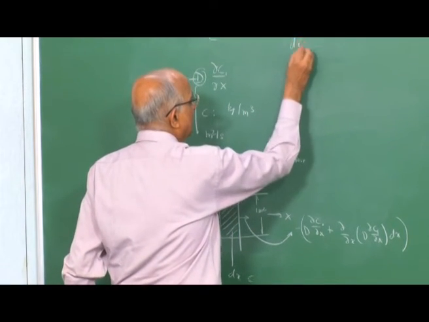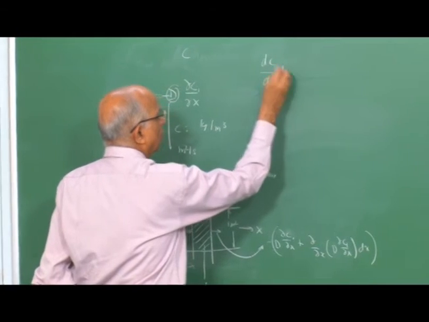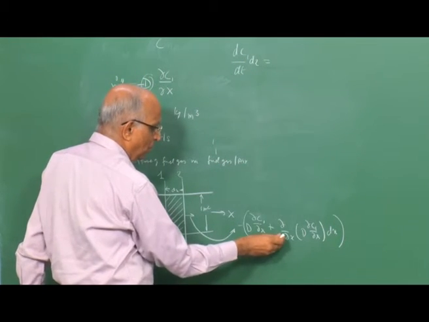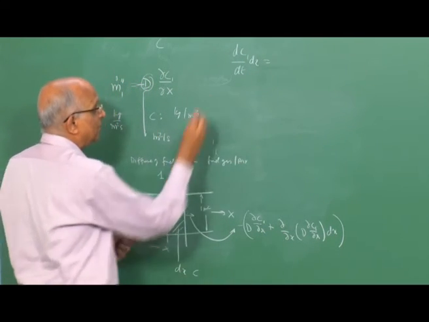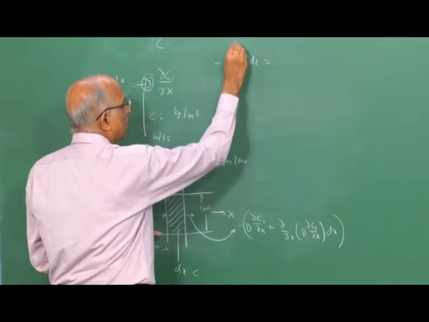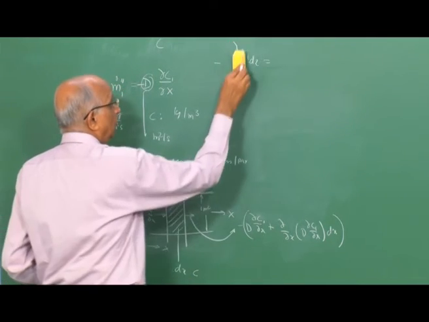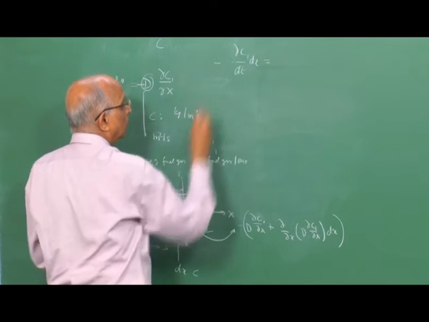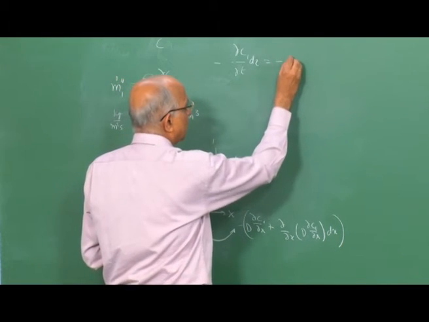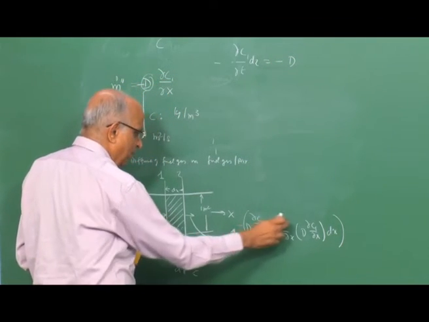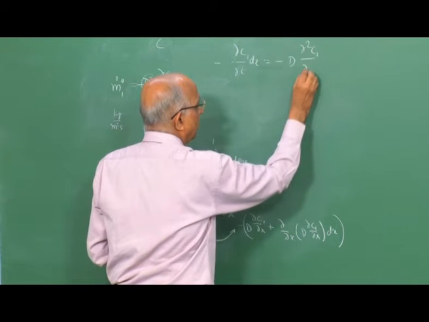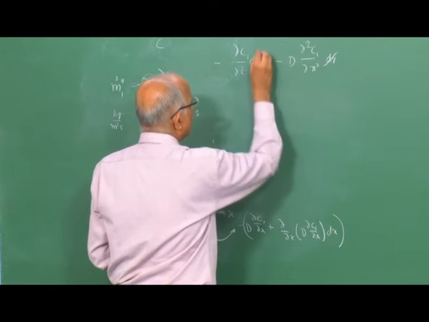I have dC by dt in the particular volume, the rate of change of mass, which is equal to what has moved out, and since this is decreasing, minus. Since I have x also, let us make it partial: del c1 by del t dx is equal to what has moved out, minus this minus this, which gives D into del squared c1 by del x squared dx. The dx cancels.